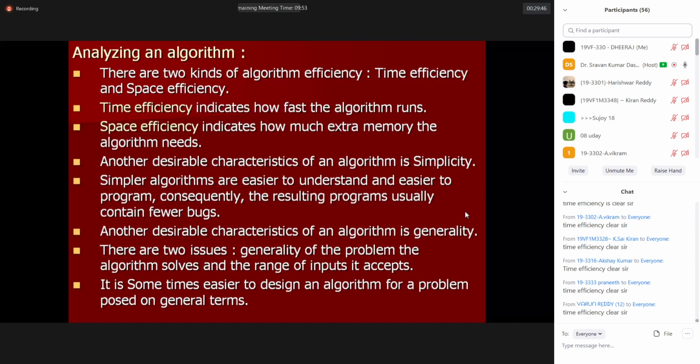But in the initial days, if you look at Pentium systems and earlier systems, the memory size was very small. 1 MB was great. For many years we worked with 16 MB, 32 MB. Imagine 32 MB of RAM. For 32 MB RAM, we used to spend more than 8 to 10,000 rupees in those days.